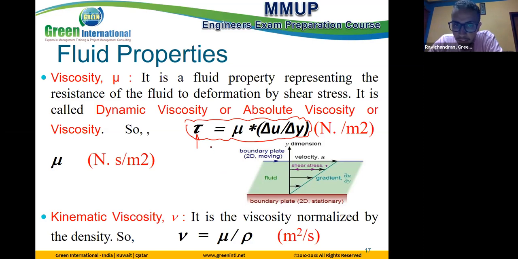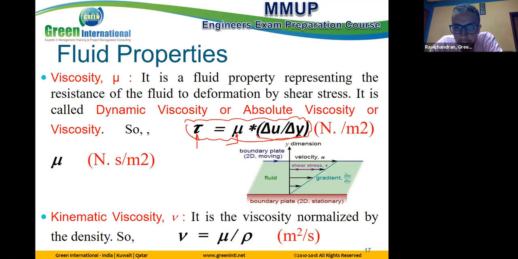I focus on each term name because it is important. Shear stress. This one is mu, which is viscosity, or dynamic viscosity, or absolute viscosity, all the same name. The last one is du by dy or delta u by delta y. Du by dy is the regular equation, and delta u by delta y is for the special case where the velocity gradient is linear.